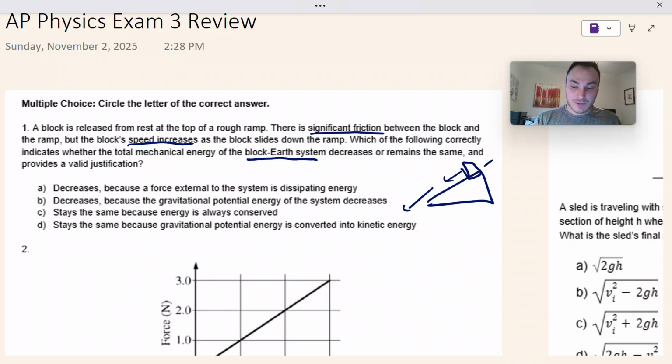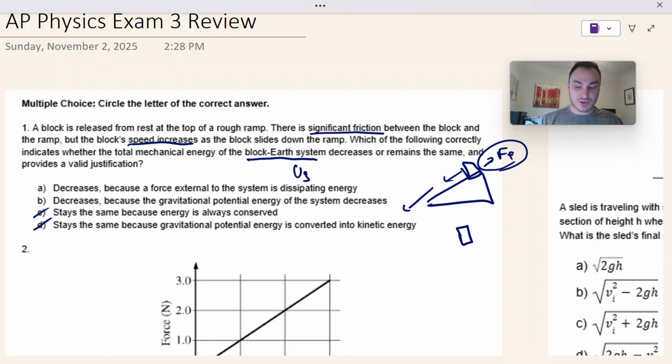There is a friction force on the block, and we're looking specifically at the block-Earth system, which means that gravity is an energy and not a force. So gravity is not doing work on this box. Rather, this box has initial gravitational potential energy that it's converting into kinetic energy. The net work done on this box has to decrease because there is a force of friction.